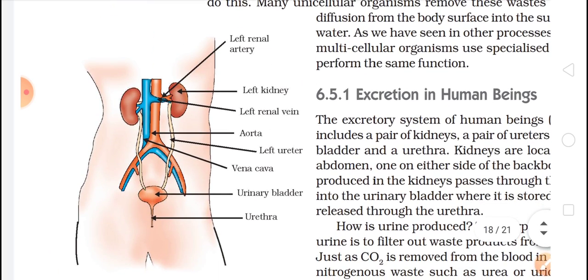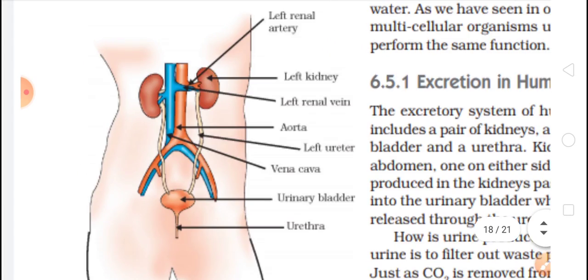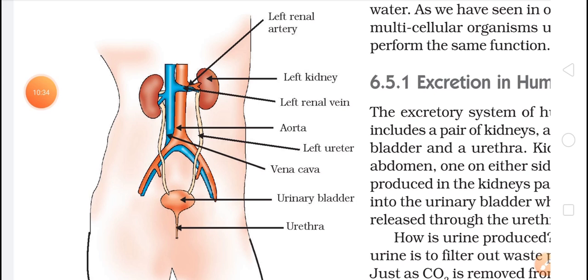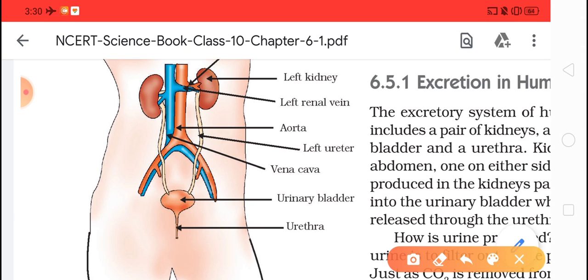Now let's take this diagram first, and I want you to learn this diagram very well. The very important thing which you should know is the kidney, which you see in brown color. This is your kidney, which is in a pair.